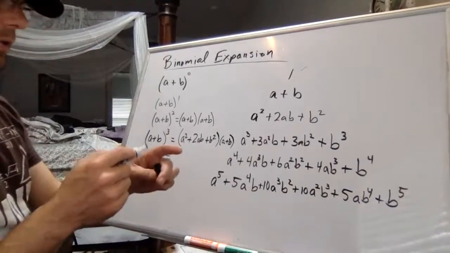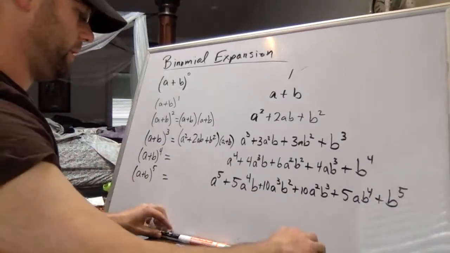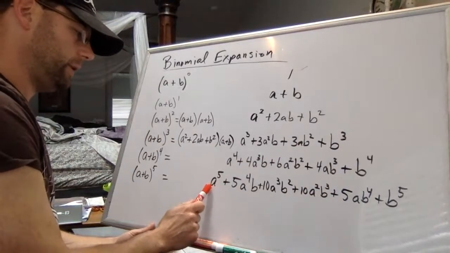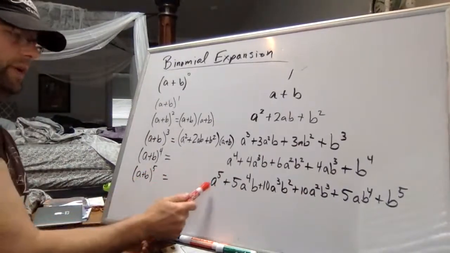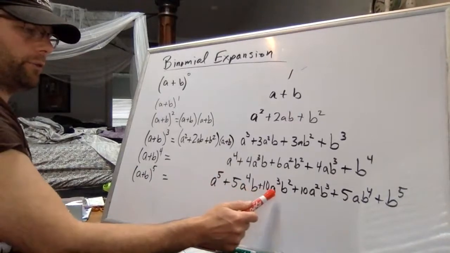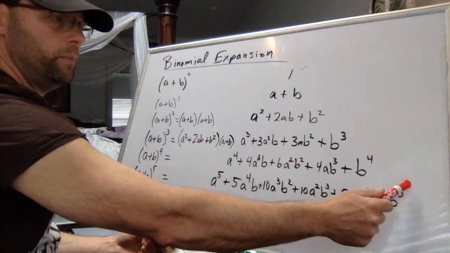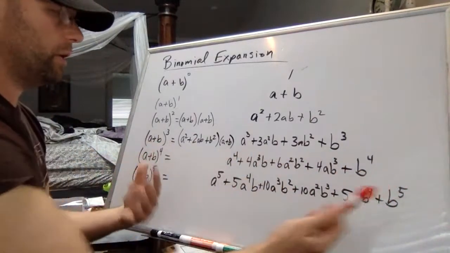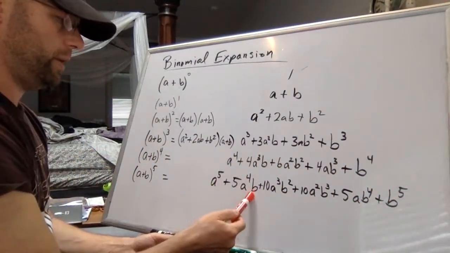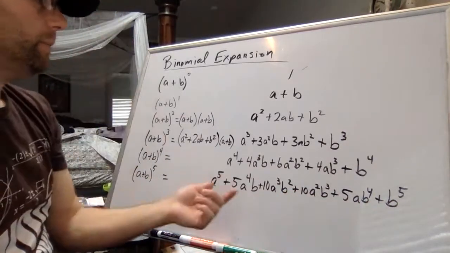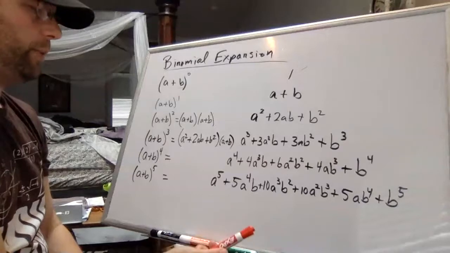So what I'm hoping you're noticing is we do have a pattern here. The pattern is that it always starts with a, the first thing, to the expansion power, and then the power on a drops by 1 until the last term is a to the 0. And as a mirror, we have b to the 0, b to the first, b to the second, b to the third, b to the fourth, b to the fifth. But sometimes that coefficient, the number in front, is a little bit tricky to figure out.